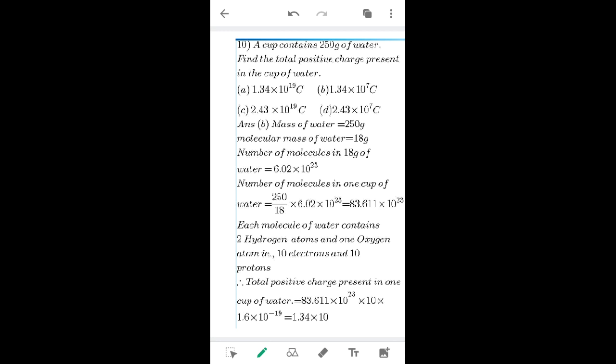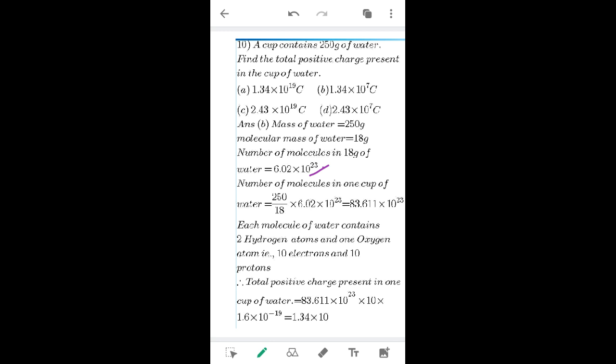So, mass of water is given, that is 250 gram. Molecular mass of water is 18 gram. So, we have to calculate how many molecules are present in 18 gram. This is the standard value of the number of molecules, 6.02 into 10 raised to 23.